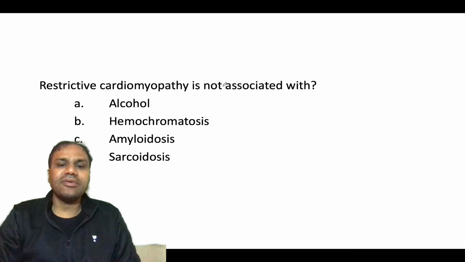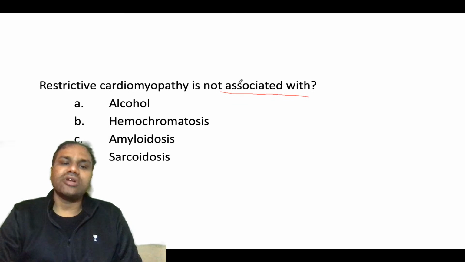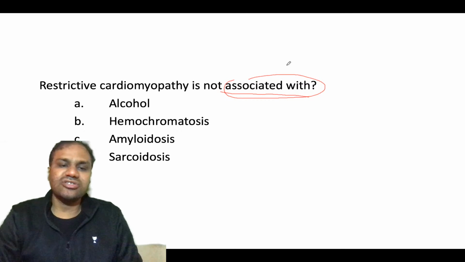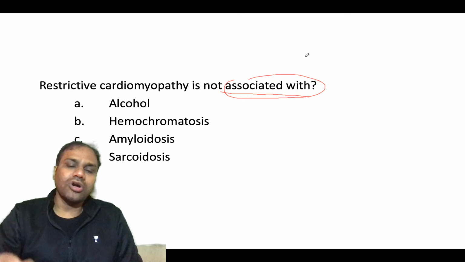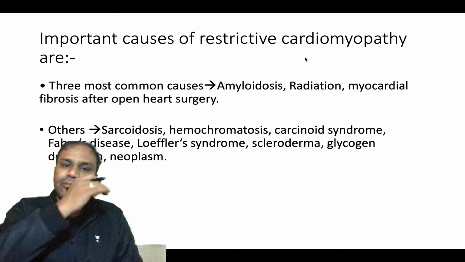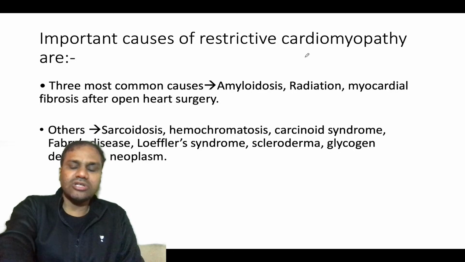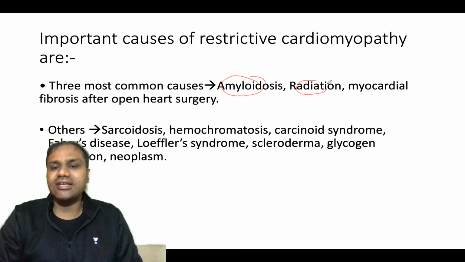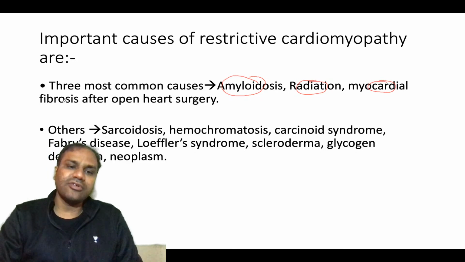Restrictive cardiomyopathy is not associated with which? We have talked about the causes of the different cardiomyopathies. The most important cause of restrictive cardiomyopathy is amyloidosis, which I have said. Idiopathic is another cause, radiation is another cause, myocardial fibrosis is another cause.